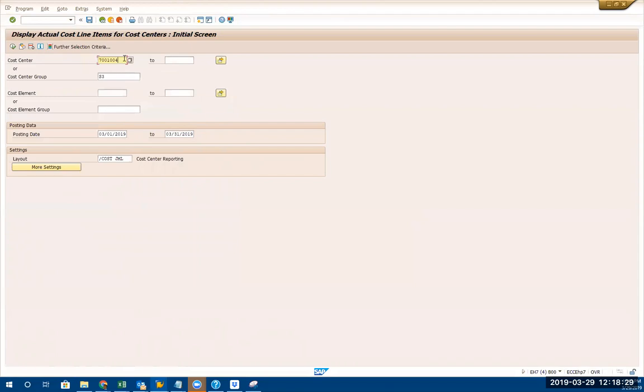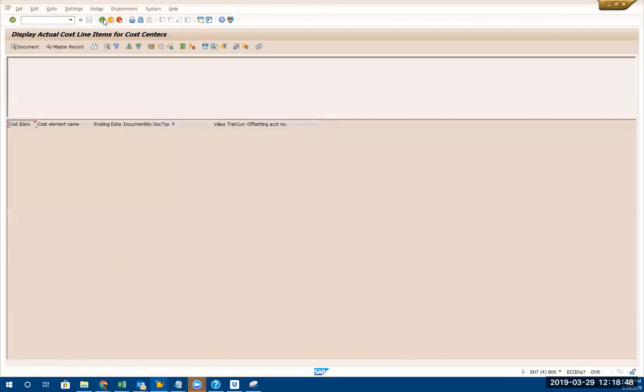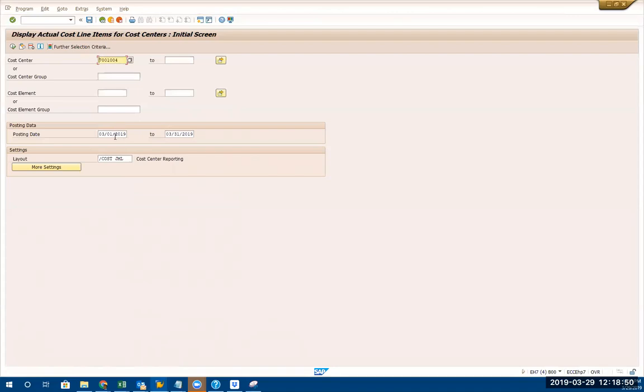See? There's a cost center. Okay, I'm going to see how much I have for the month of March. I don't think there'll be anything unless you post. But this is how they run the report. Okay, there are a lot of nuances to this. I'm just doing it at a very basic level, right? So there's nothing there. Maybe I can run a report for the entire period from the beginning of the year. Okay. Let's see if there's something.